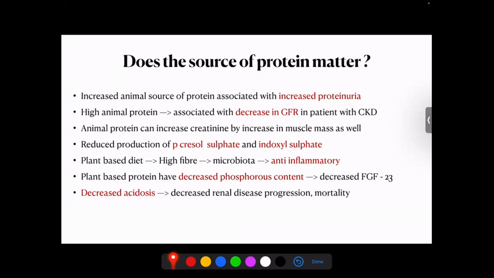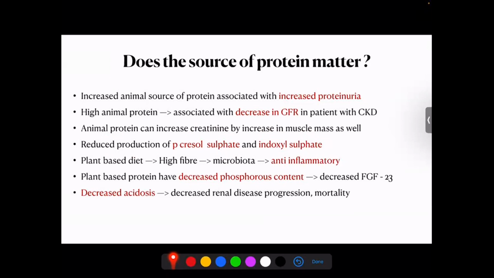So, using a non-creatinine based estimated GFR would be a better option when we are trying to analyze between animal protein and plant protein. Also, we found that paracresol sulfate and indoxyl sulfate are involved in the pathogenesis, and there is decreased production of these chemicals with plant protein than animal protein.